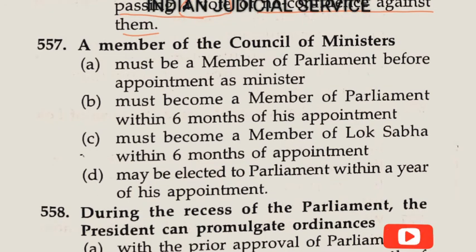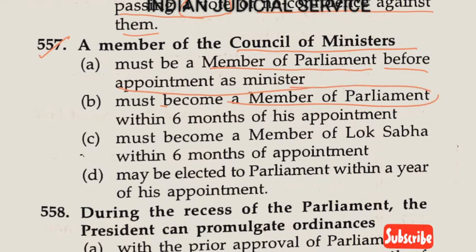Now question number 557. A member of the Council of Ministers: option A, must be a member of Parliament before appointment as minister. Option B, must become a member of Parliament within 6 months of his appointment. So this is the correct statement. So the answer of this question is option B, meaning a member of the Council of Ministers must become a member of Parliament within 6 months of his appointment. So the answer here is option B.